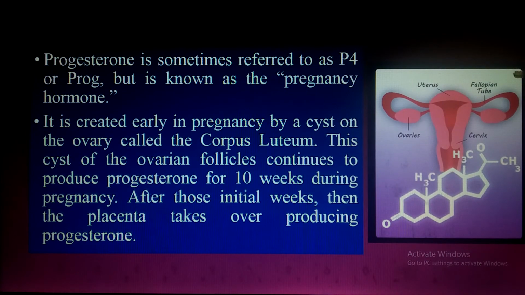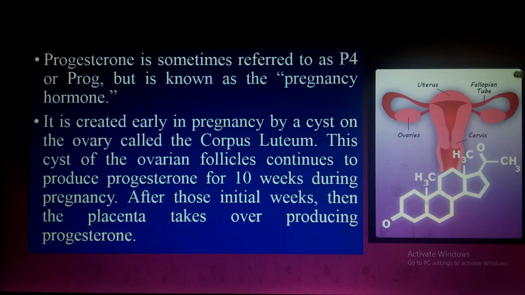Now the word progesterone is sometimes referred to as prog or P4, and this is used for the pregnancy hormone. This is also known as the pregnancy hormone, and that word is derived from pro-gestation, pregnancy, and that's why it is indicated as P4. This is created early in the pregnancy by a cyst on the ovary called the corpus luteum.